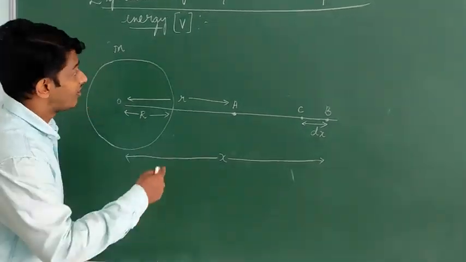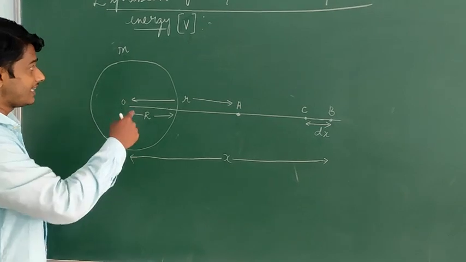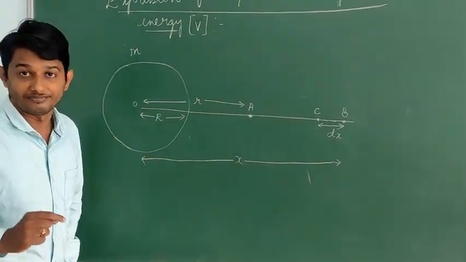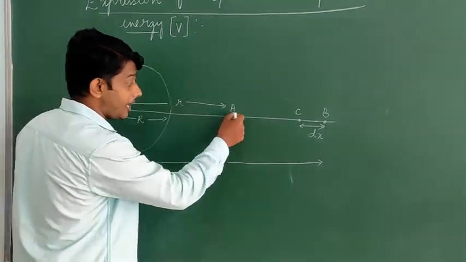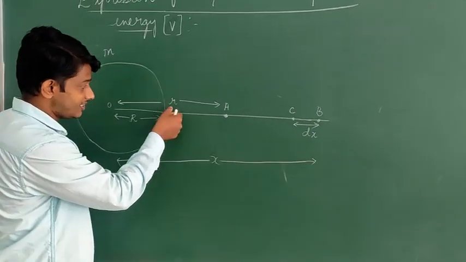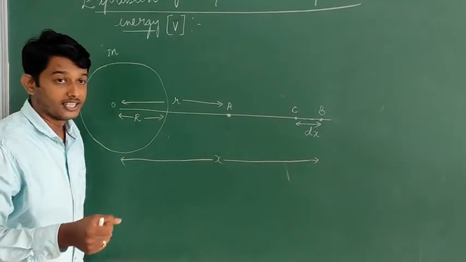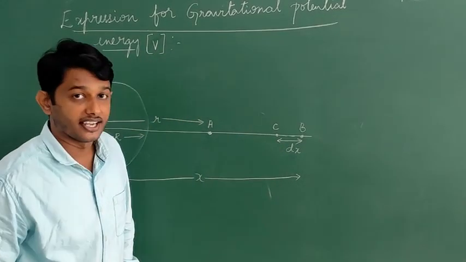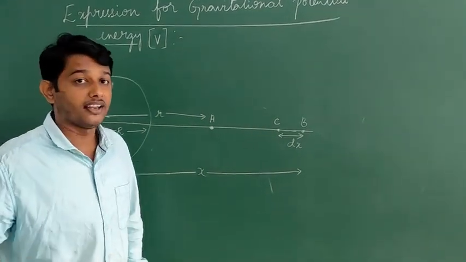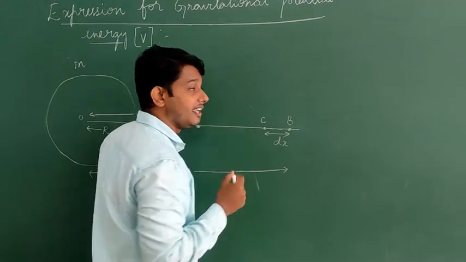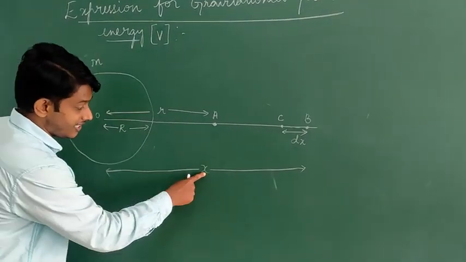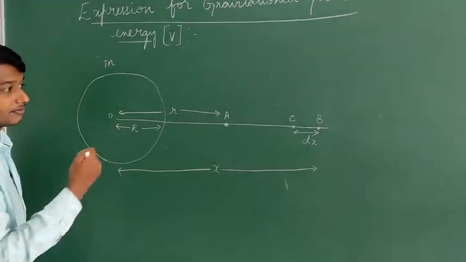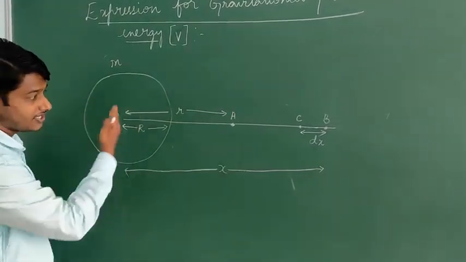I'll repeat again. Let us consider our Earth, which has a mass M, a center O, and radius capital R. Let A be a point at a distance small r from the center of the Earth. Let B and C be two points that are separated by a distance dx. Let us also consider a particle placed at the point B, at a distance x from the center of the Earth. This is what we need to know, and we can explain this from this figure.